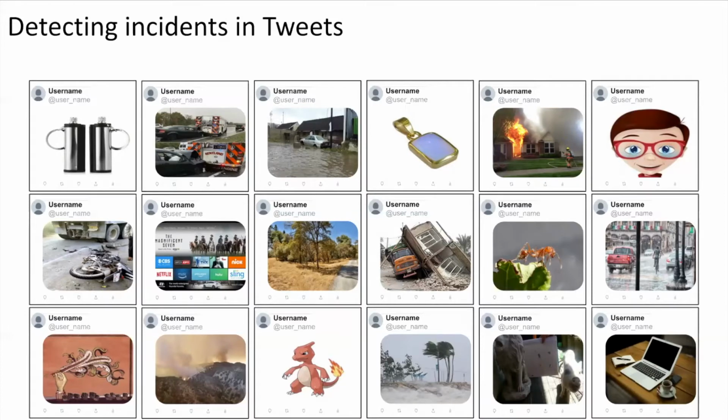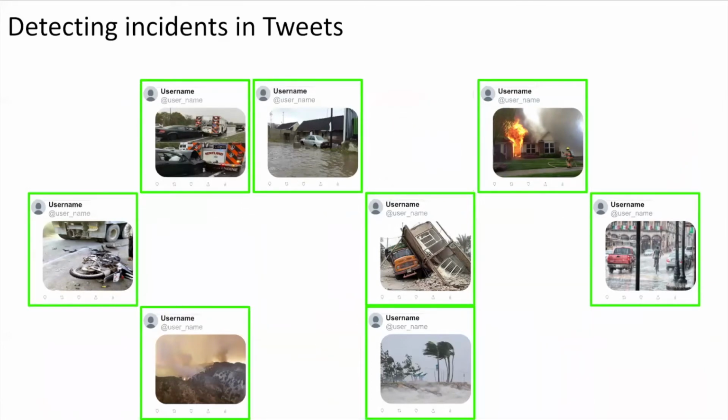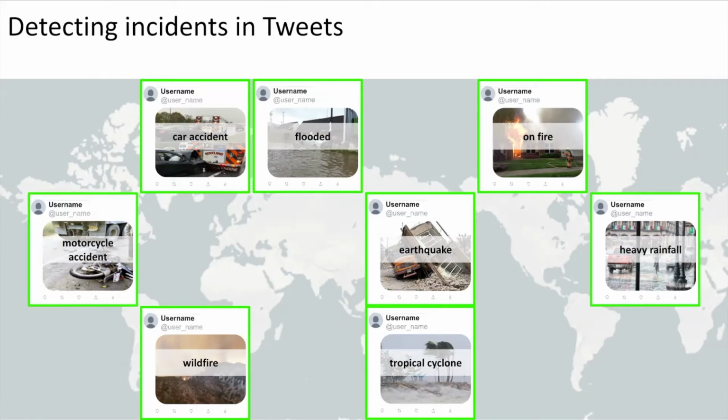Here we see a collection of tweets, such as those that may be posted during an incident. Images with incidents are detected, filtering out the noise. By plotting these images by their location with on-the-ground insights, an automatically built damage map can inform how to respond to emergencies effectively. This motivates our work.